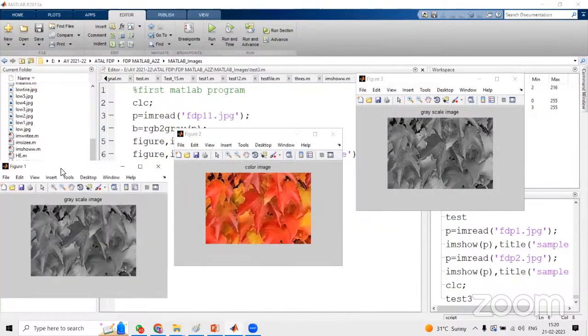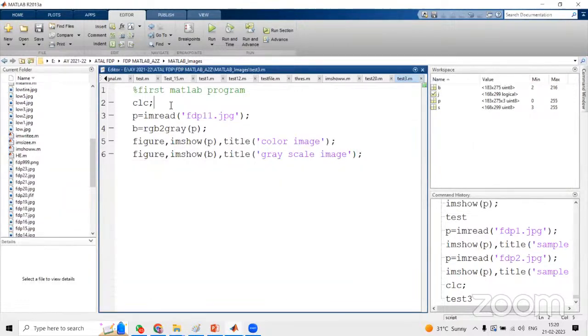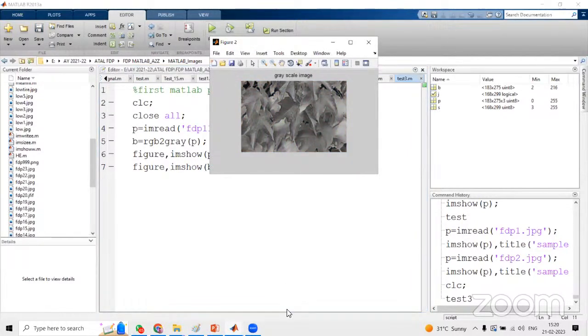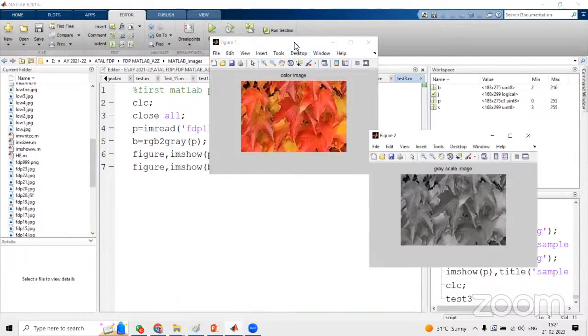Actually it should be 2. In such scenarios, what we have to do is go for close all. Close all. Now let me execute this program. We are able to see only 2 images: one is the color image, one is the grayscale image.